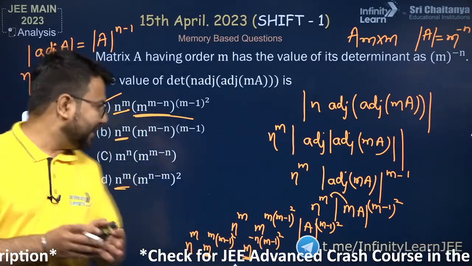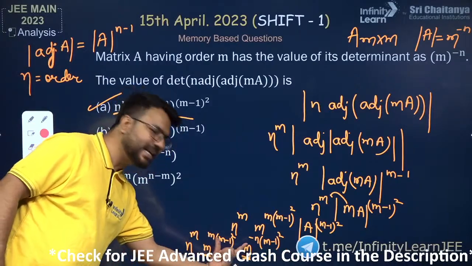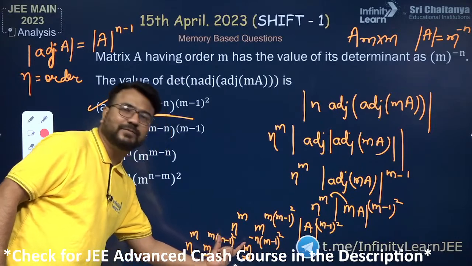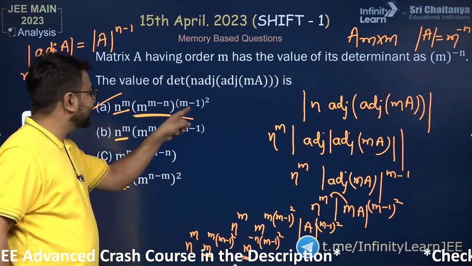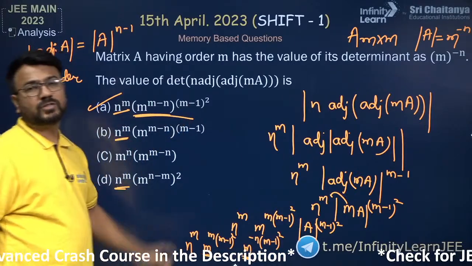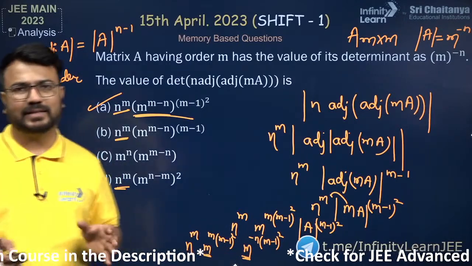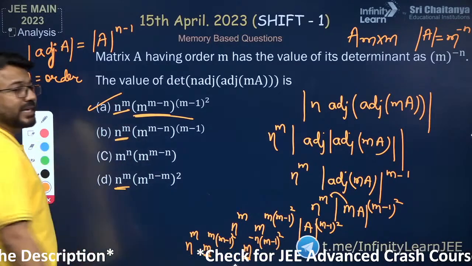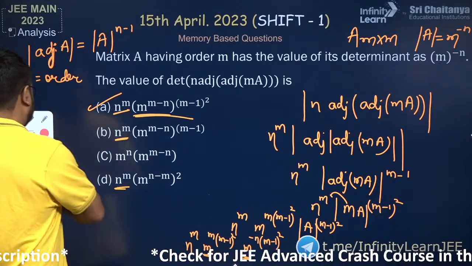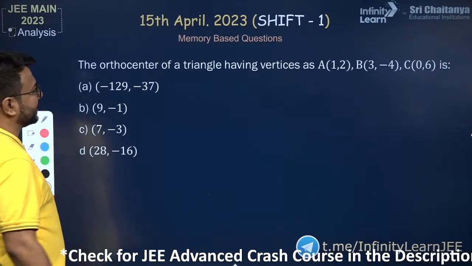So guys, are you all able to understand? If I multiply these two, then the powers will get added, and if I add the powers, it will be m minus 1 whole square, which is already written here, and n raised to the power m, which is given to us in option A. I hope you understood the process that is to be applied in this question, and then we can go ahead for the next question. Okay, so can we go ahead for the next question? I hope you all are able to understand this. That is why we are moving ahead to the next question.